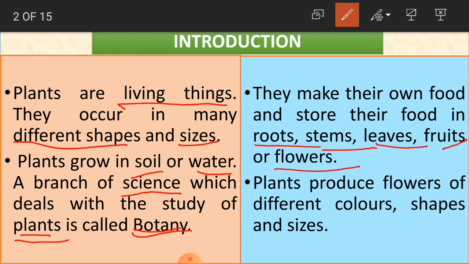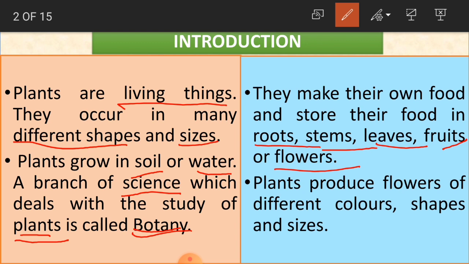And plants produce flowers of different colors, shapes and sizes. Yes, plants produce flowers. So many flowers with beautiful colors we will get. We'll be able to see them, because plants produce different types of flowers in different shapes and sizes.